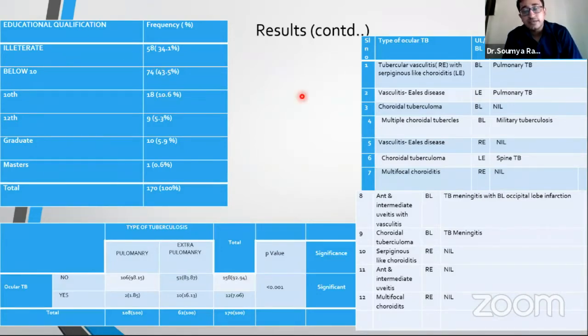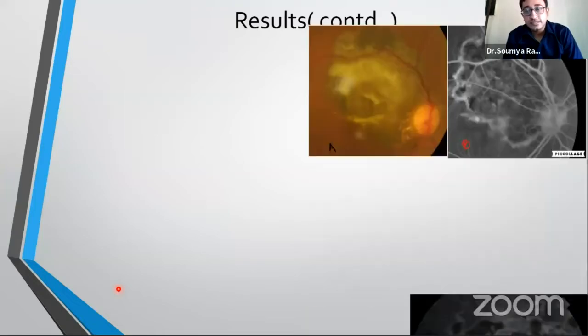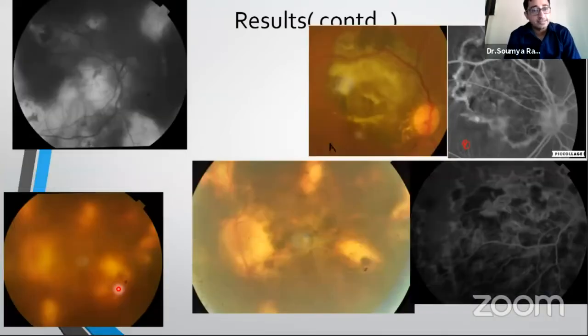Out of 170 cases, we have 12 cases of clinically diagnosed ocular tuberculosis, and among the 12, 10 have been associated with extrapulmonary tuberculosis and 2 have been associated with pulmonary tuberculosis. These are the several clinical photographs of our cases.